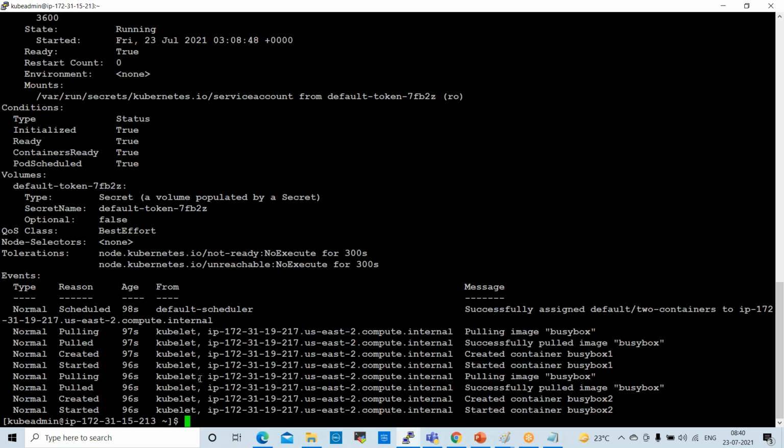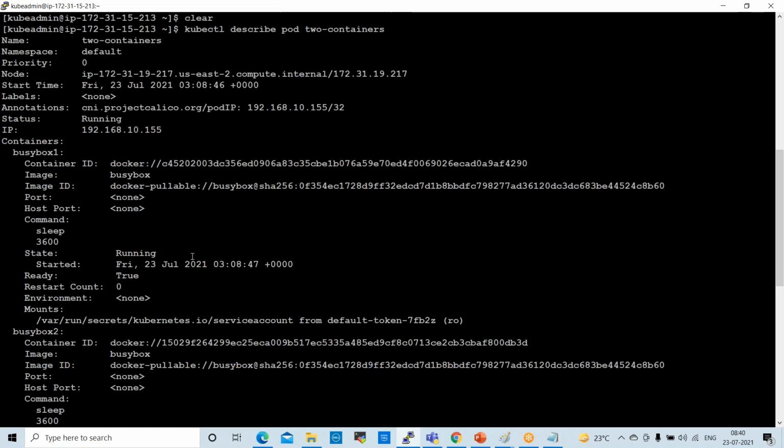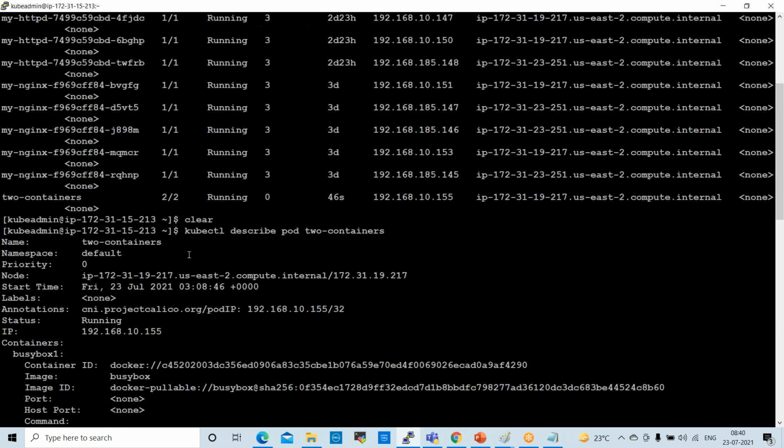You can get all the details about your pod. See here, this pod has two containers. This is the pod name. Go down here.